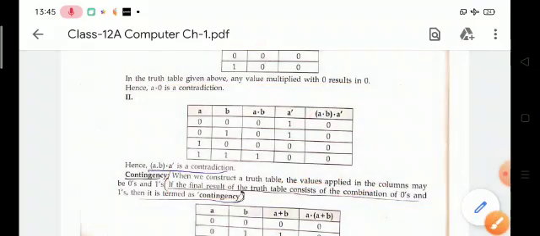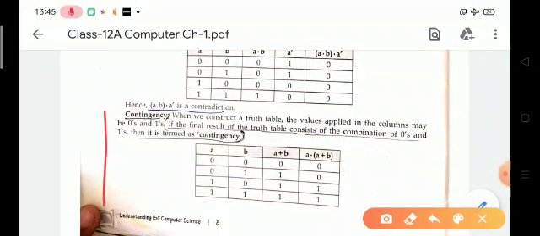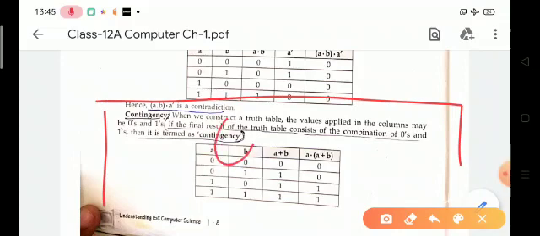Now contingency. When we construct a truth table, if the final result consists of a combination of zeros and ones, then this is known as contingency.